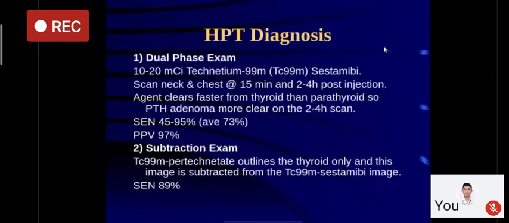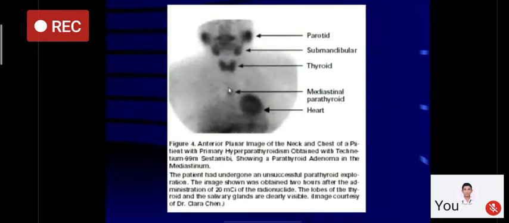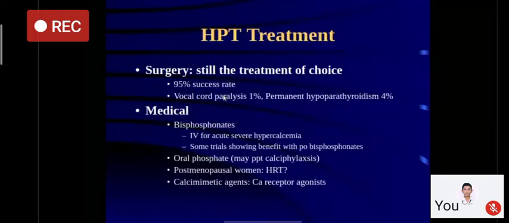The confirmation or localization of the tumor is important because the surgeon has to operate accordingly. For that, a technetium 99 sestamibi scan of the neck is performed, which will show you the parathyroid adenoma. This is one such case where a technetium sestamibi scan is performed, and as you see, this is the location of the thyroid gland. Ideally, the parathyroid gland should have been identified here, but in this individual, there is a presence of a mediastinal parathyroid gland, which is an ectopic parathyroid gland responsible for hypercalcemia.